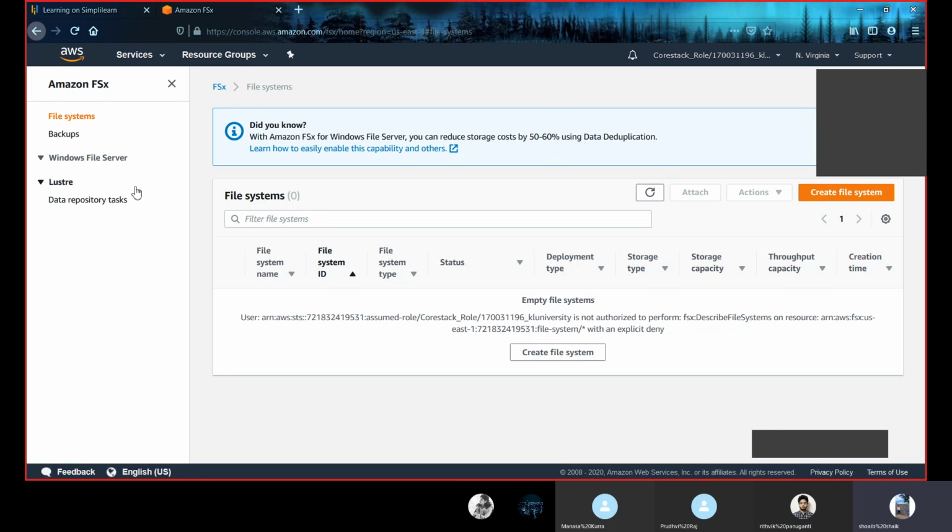Now, this was all about Amazon FSx. This is also a type of storage service related to file systems. There are two types of Amazon FSx: one is Amazon FSx for Lustre, and the second one is Amazon FSx for Windows File Server.